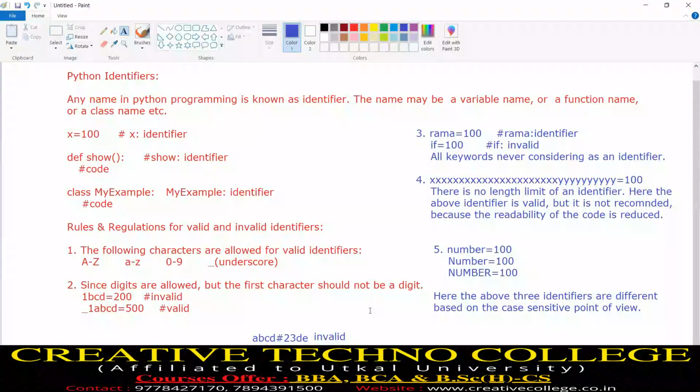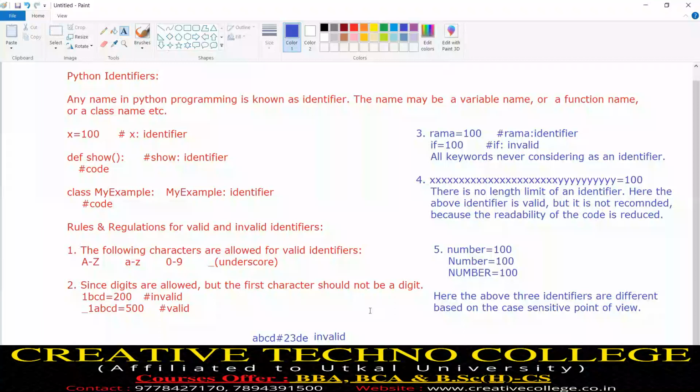So in this way, if any identifier is given, you can say whether it is a valid or invalid identifier. Identifier is a small, very fundamental terminology, but we found 5 points of rules and regulations. Clear? Everybody got clarity. This is all about today's session. We completed Python collections: list, set, tuple and dictionary, and Python identifiers also.